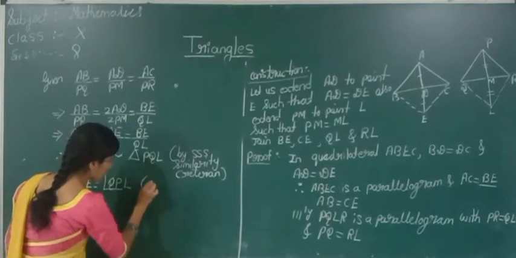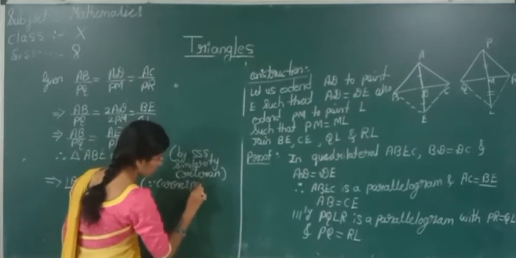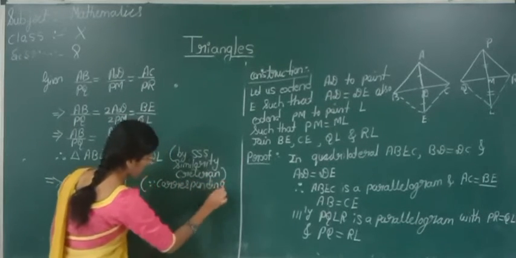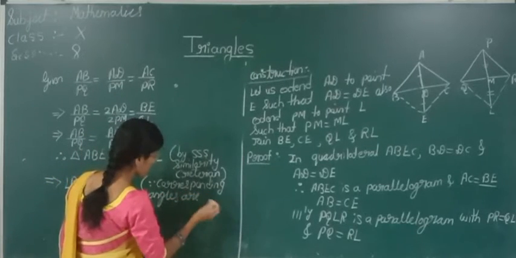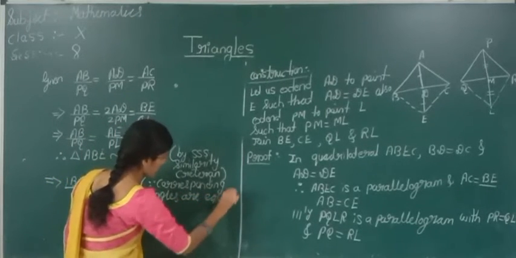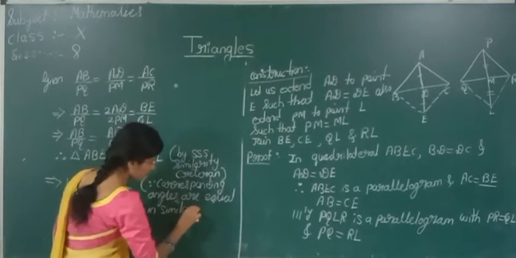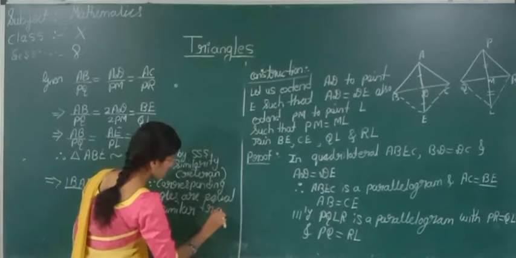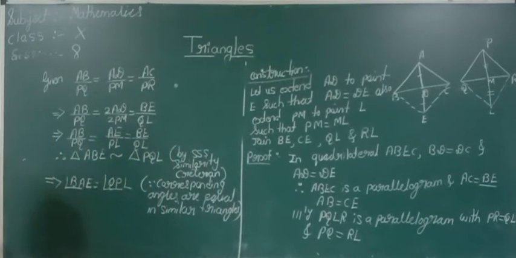See here, because corresponding angles are equal in similar triangles. Yes or no? Corresponding angles are equal in similar triangles.